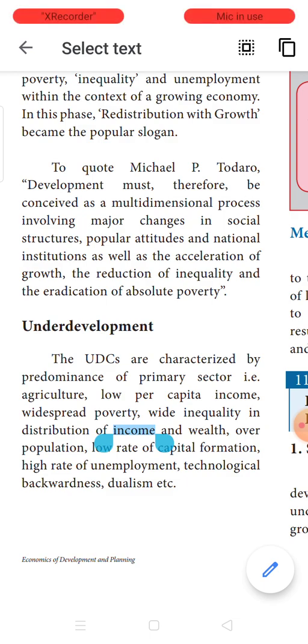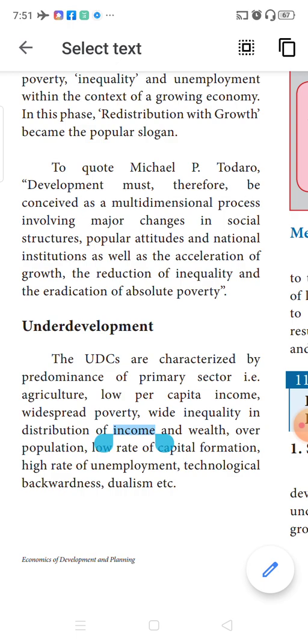And not only in social structures, but in popular attitudes. Attitude means our approach towards something. So we need to bring changes in the popular attitudes which are hidden in the minds of people. Next is national institutions. Basically, there should also be huge change in our national institutions. Here institution doesn't mean educational institutions and financial institutions. There are certain traditional beliefs which are stuck in the minds of the people.